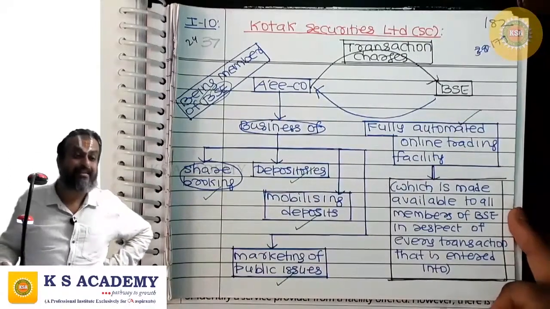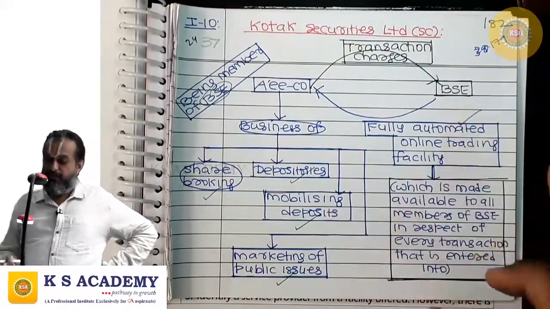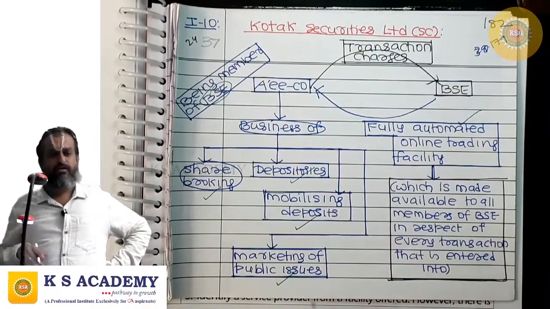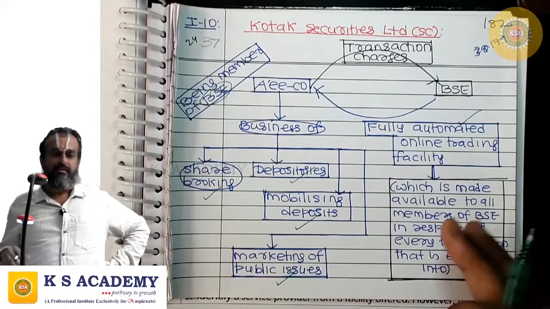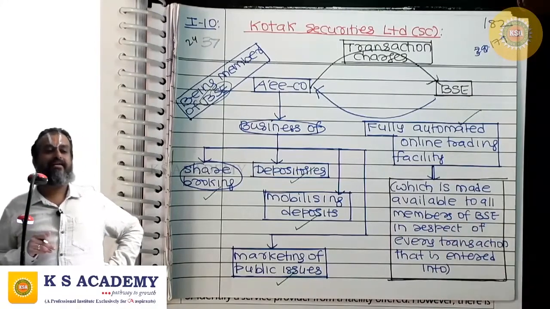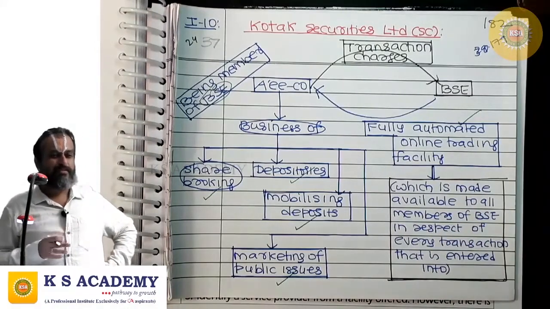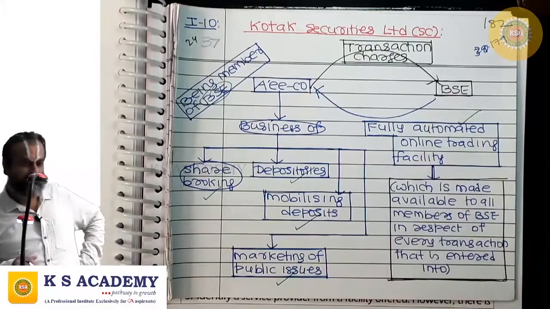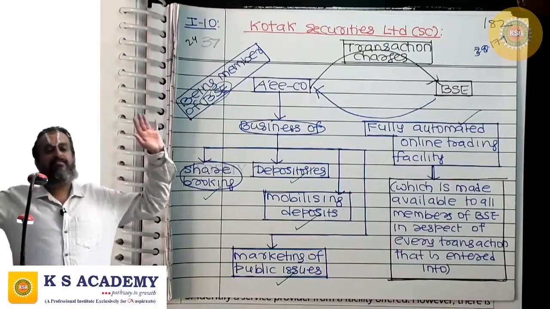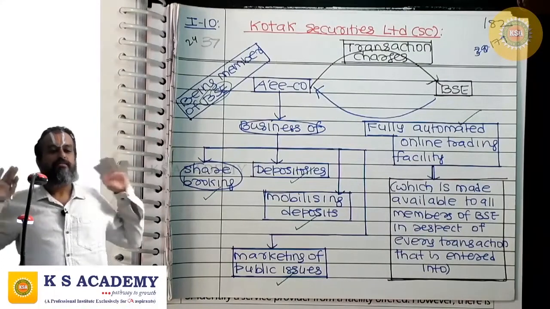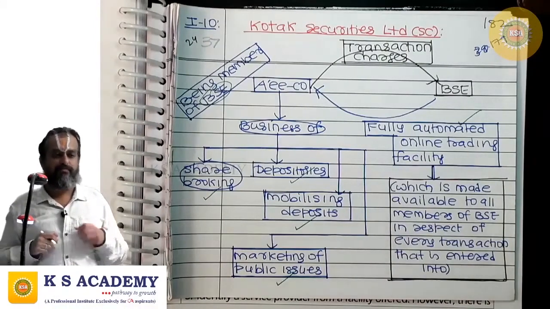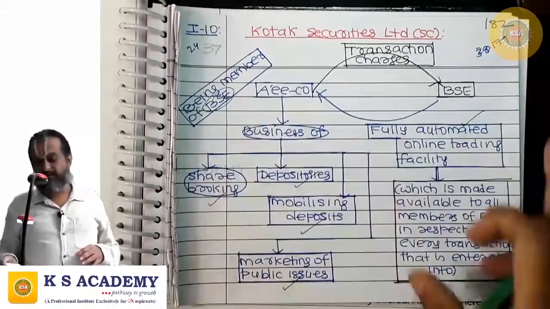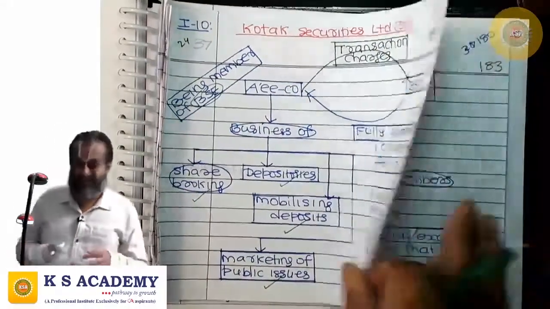This facility is to be used by all members of BSE in respect of every transaction they enter into. Nothing is special, nothing is unique, nothing is exclusively provided by the BSE. A general facility is provided to all the members of BSE. For that, the assessee company has to pay transaction charges.